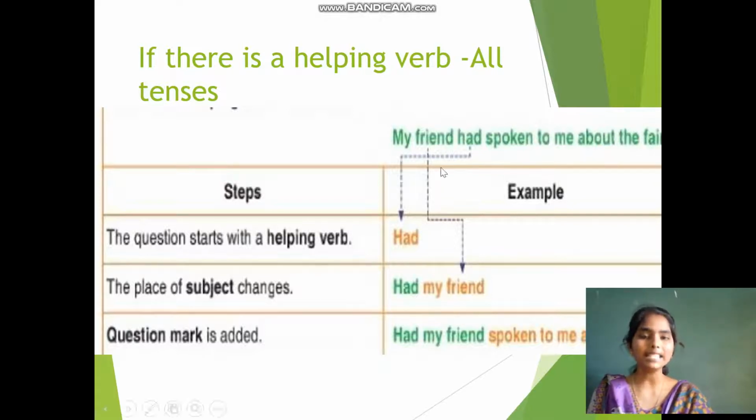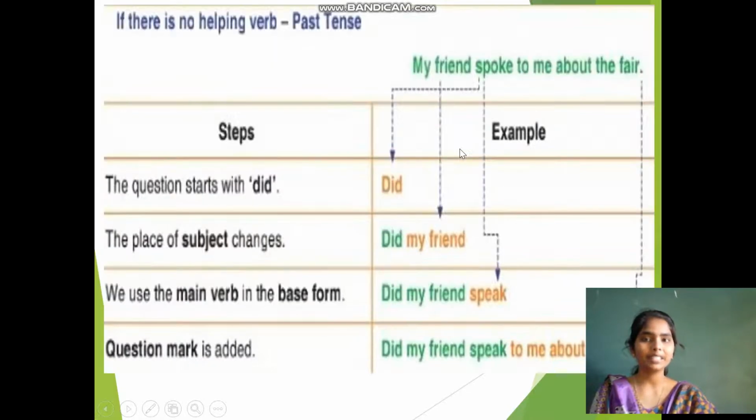Here in this sentence there is a helping verb had. Some sentences might not have the helping verb. In that case, what are we supposed to do? Let's learn. Yes. My friend spoke to me about the fair. If you observe, there is no helping verb in the sentence. In this case, what are we supposed to do? Yes. Before that, I want you all to say the sentence is in which tense? Yes, it is in past tense because the verb is in V2 form. Isn't it? If the verb is in V2 form, obviously the sentence is past tense.